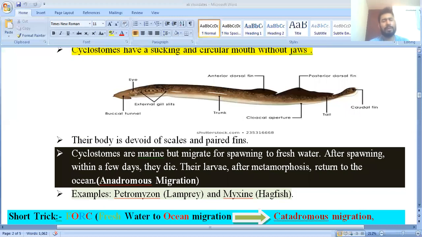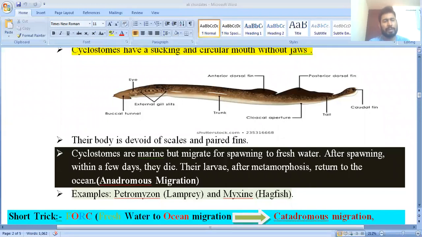One very important feature of this Agnatha, class Cyclostomata, is that they show one phenomenon which is known as migration. Migration is the movement from one place to another in search of food or for reproduction. So this phenomenon is known as migration.